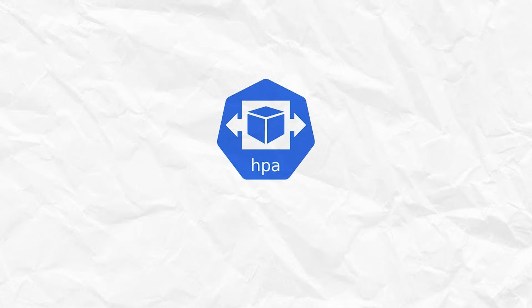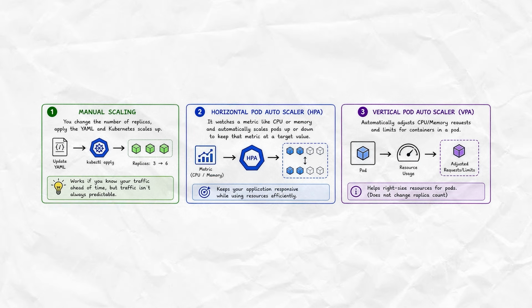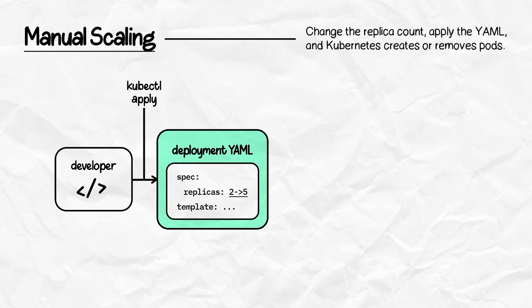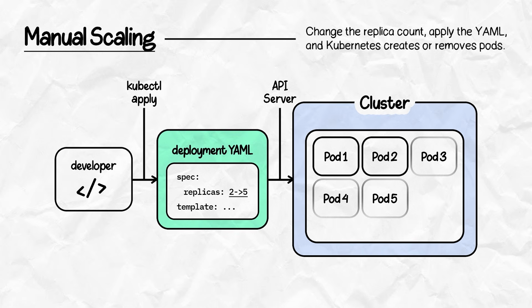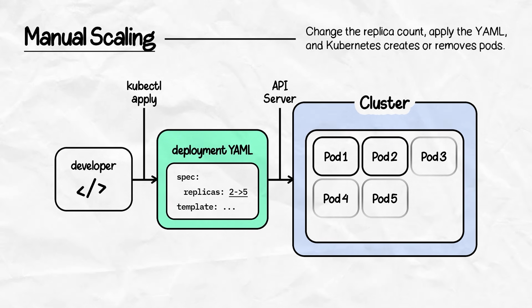Our next topic is autoscaling. Now, how do we scale our workloads on Kubernetes? There are basically three Kubernetes-native options. The simplest one is manual scaling. You change the number of replicas, apply the YAML, and Kubernetes scales up. This works if you know your traffic ahead of time. But traffic isn't always predictable.